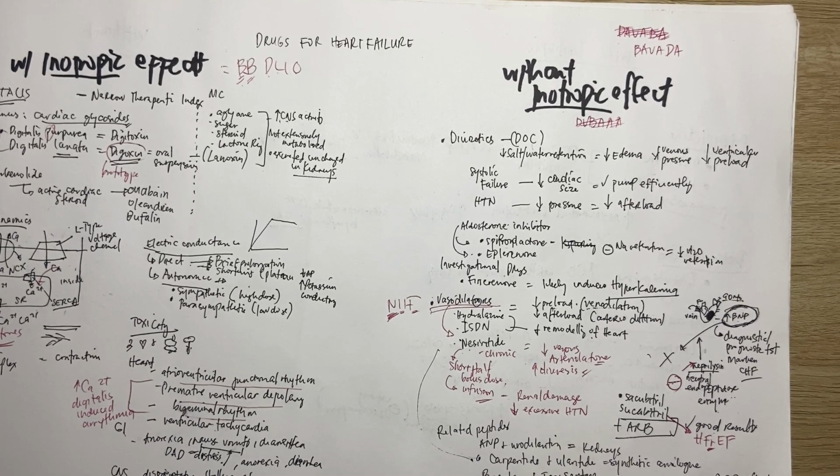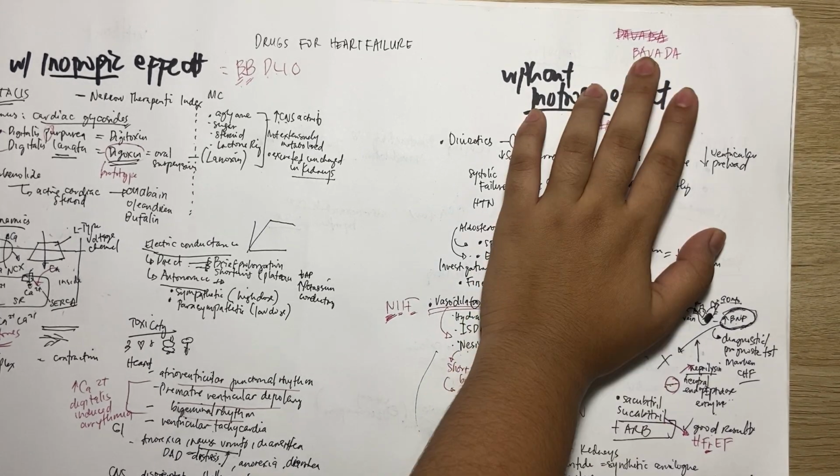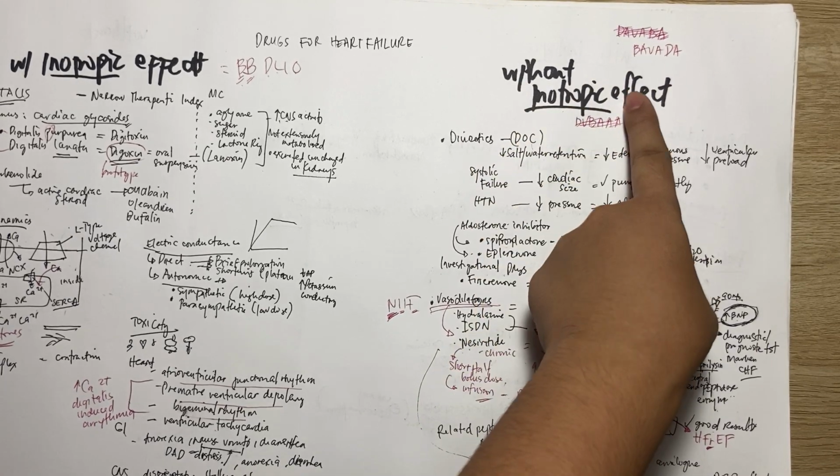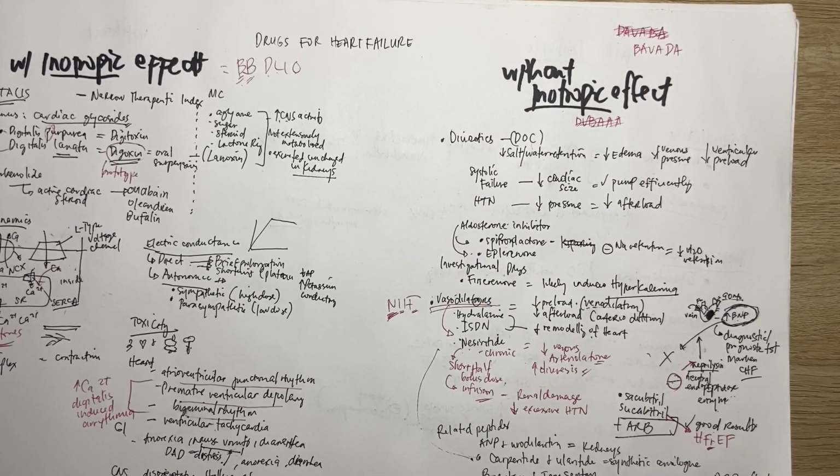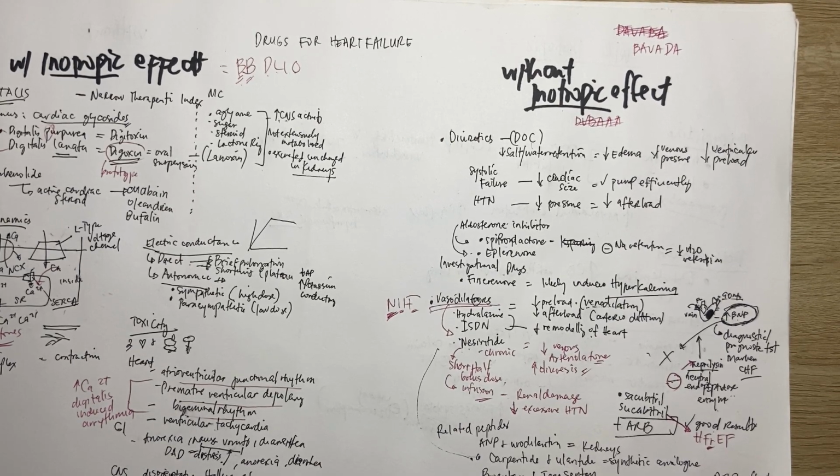If you try to extract the meaning of BABADA: the first B is for beta blockers. Beta blockers include bisoprolol, carvedilol, metoprolol, and nebivolol, but not bucindolol.